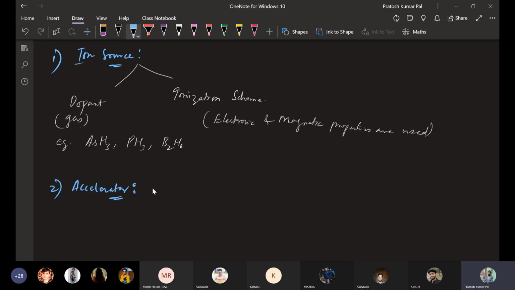In the accelerator part, we will be using high voltage. High voltage will be provided to the ions that we have generated, and that high voltage will be more than 1 mega electron volt. So that high energy will be provided in the form of voltage to accelerate these ions.